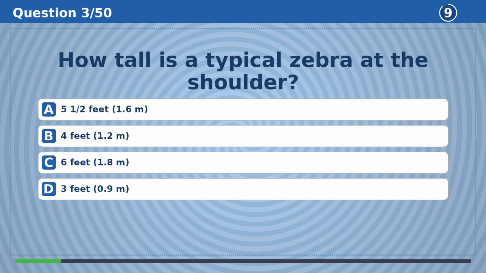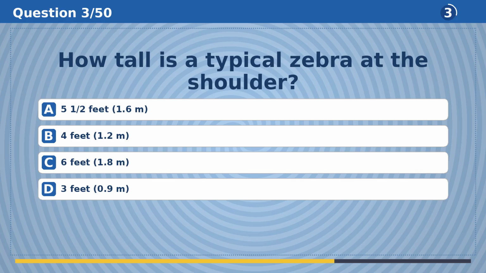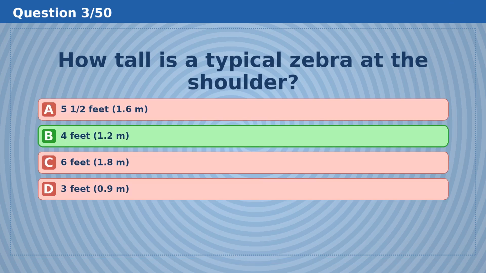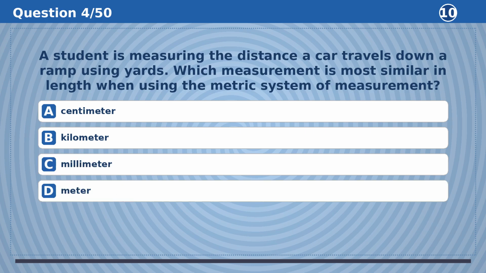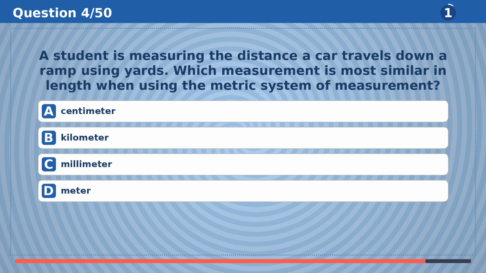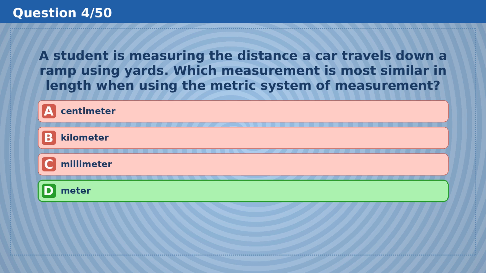How tall is a typical zebra at the shoulder? The answer is B, 4 feet 1.2 m. A student is measuring the distance a car travels down a ramp using yards. Which measurement is most similar in length when using the metric system of measurement? The answer is D, meter.